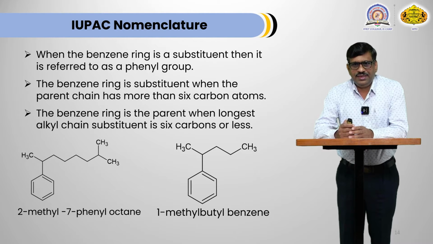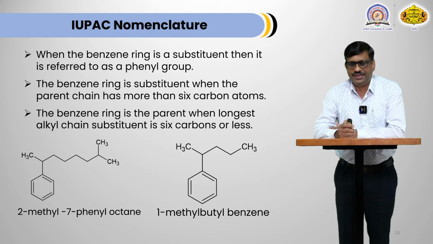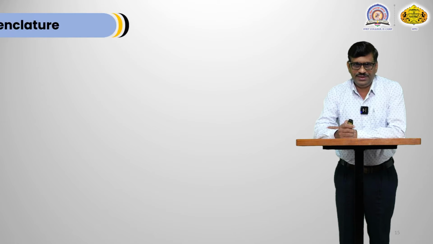The benzene ring is the parent when the longest alkyl chain substituent is 6 carbons or less. If the substituted chain contains 6 carbons or less, then benzene is the parent in that case. For example, let's see. In this second example, benzene is the parent and the group which is attached is the substituent. That's why the name of that compound is 1-methylbutylbenzene.